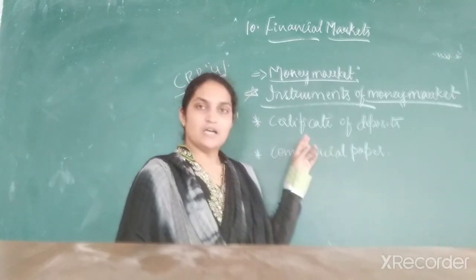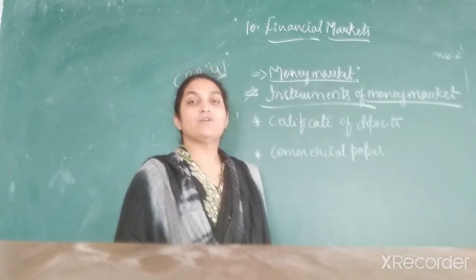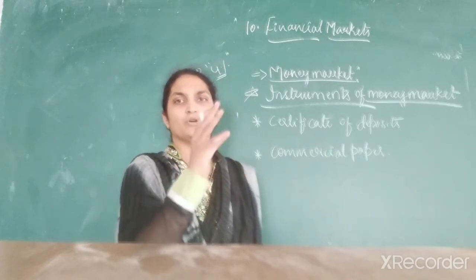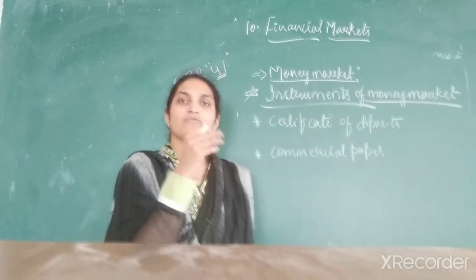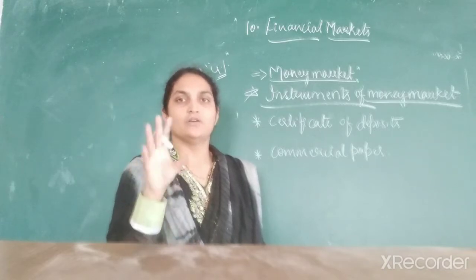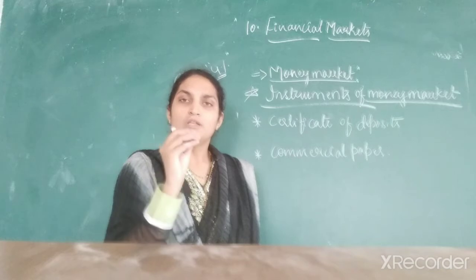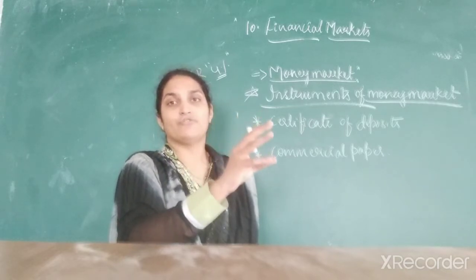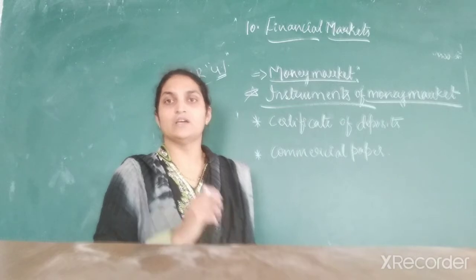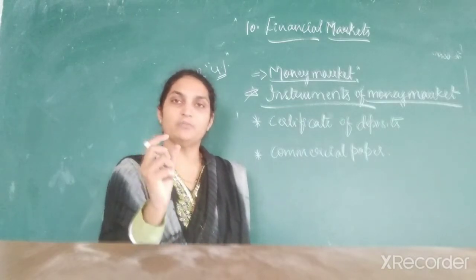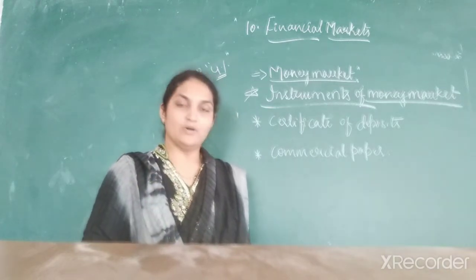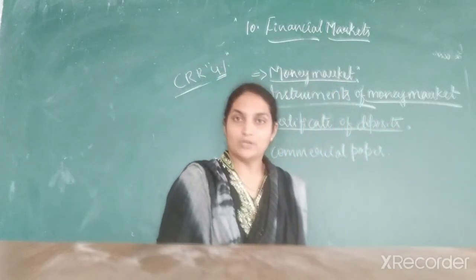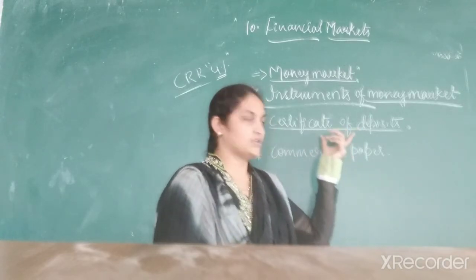So a certificate of deposit is an unsecured negotiable instrument, a bearer or registered fund deposited in a bank. Here you deposit a certain amount in a bank for a specific period, say for example 1 year, and the interest rate will be so and so: 10%, 5%, or 15%. The deposit of funds in a bank for a particular period, at a specific interest, is called a certificate of deposit.